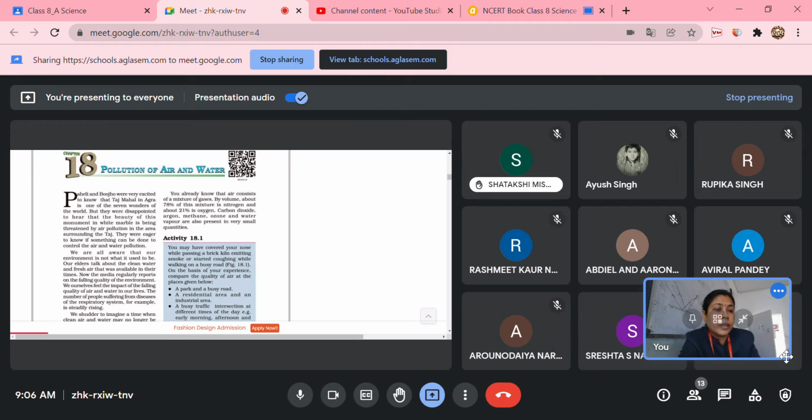Why? Shatakshi? Ma'am, it traps the heat and does not allow it to escape into space. Yes. You know, sun rays are coming and falling on the Earth's surface. You have read in class 7 that a part of the light is reflected, a part is absorbed, and a part is transmitted. The reflected ray of the sun is trapped by substances like carbon dioxide and water vapor, and hence they are called greenhouse gases.